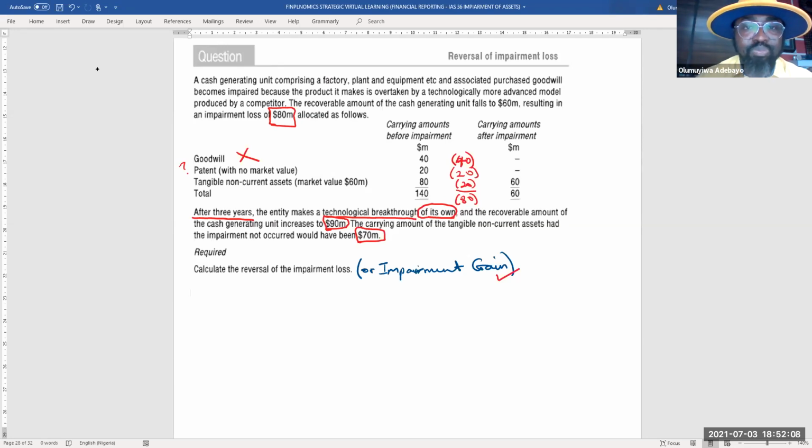What is the question mark? A cash generating unit comprising a factory, plant and equipment, etc., and associated purchased goodwill becomes impaired because the product, which you probably have obtained a patent for, it makes is overtaken by what? A more advanced model and what? Technology. By who? By competitors, which means that patent has gone forever.